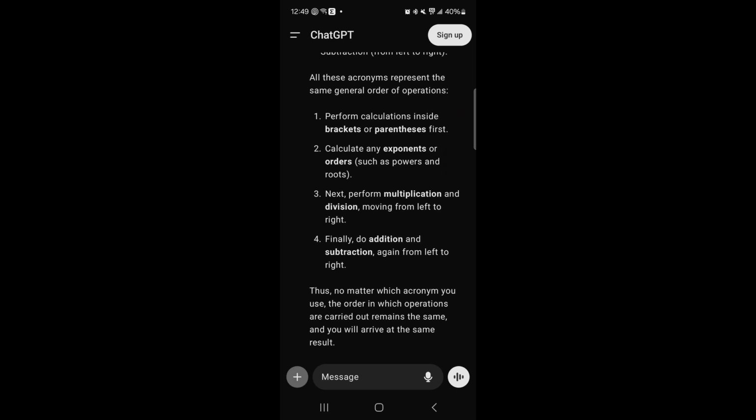So it says, "Thus, no matter what acronym you use, the order in which operations are carried out remains the same, and you'll arrive at the same result." So hopefully that clears that up. It's a common argument that I'll see online where people just get in this back and forth over which acronym is right. Guess what? They're all right because they all give you the same answer. The critical thing is you need to understand what they mean and how they work. So hopefully this has been helpful.